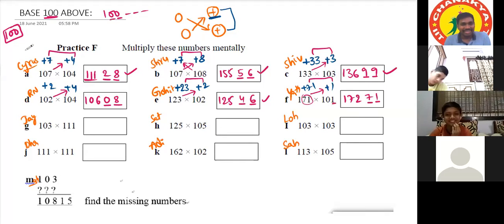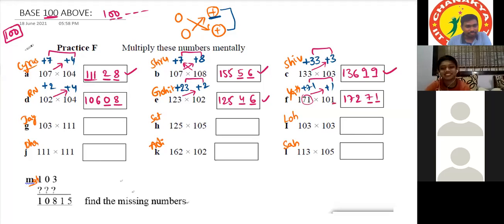Okay, next, Jayit. Yes, sir. Sir, 103 is equal to plus 3 and 111 is equal to plus 11. 103 plus 11 is nothing but 114. Two spaces will come. 11 3s are 33. So 11,433 is the answer.